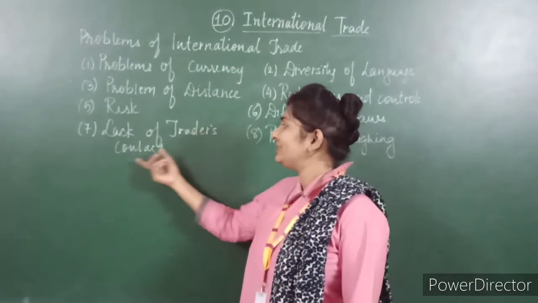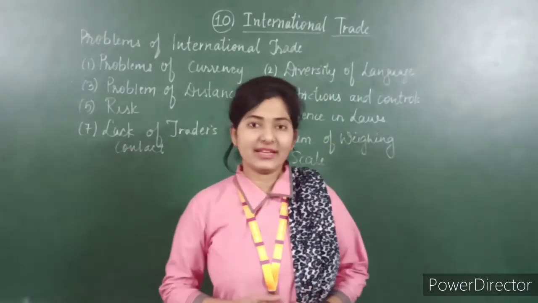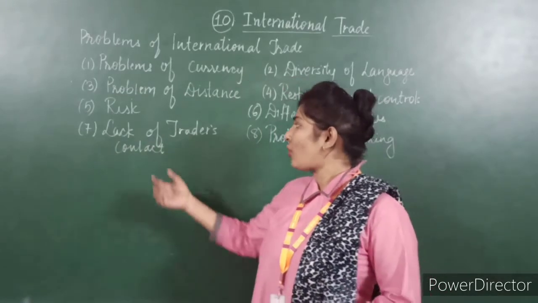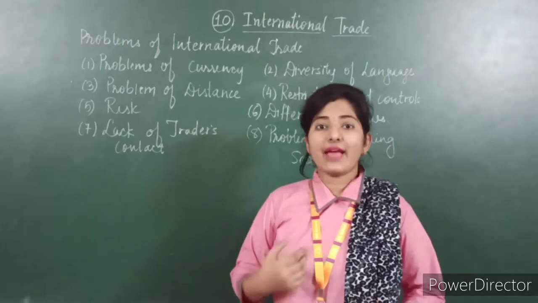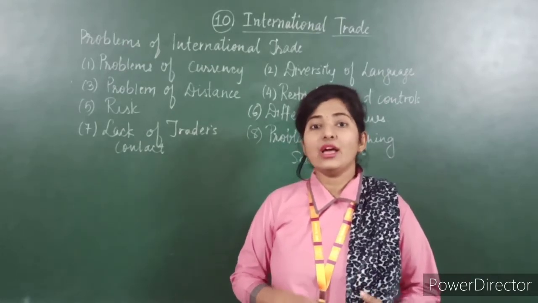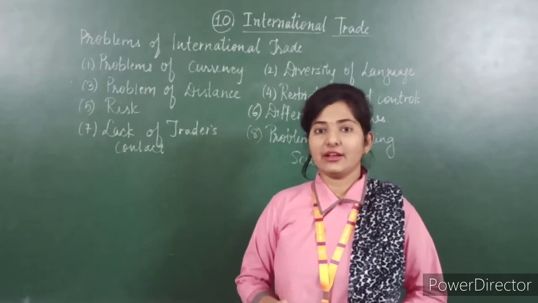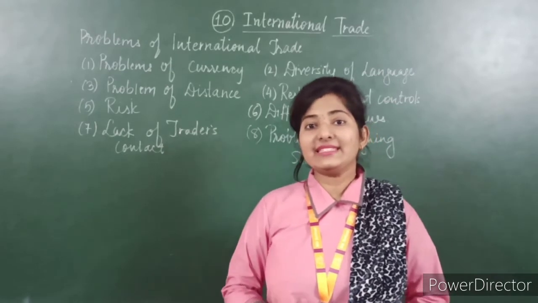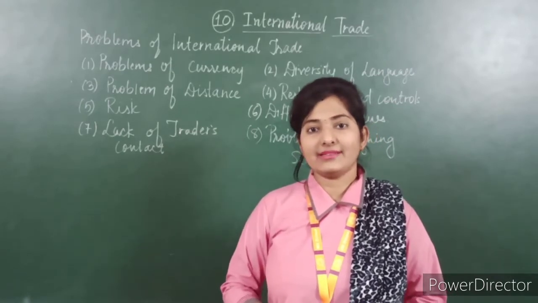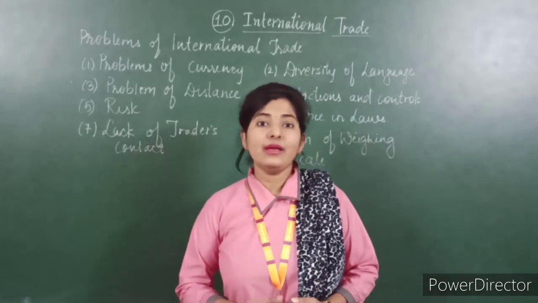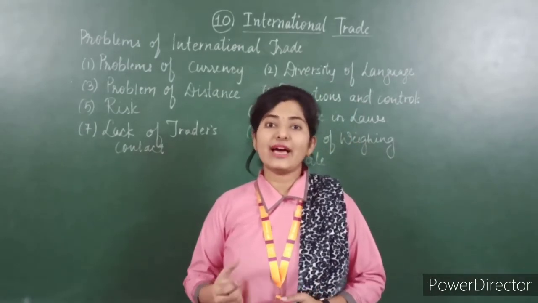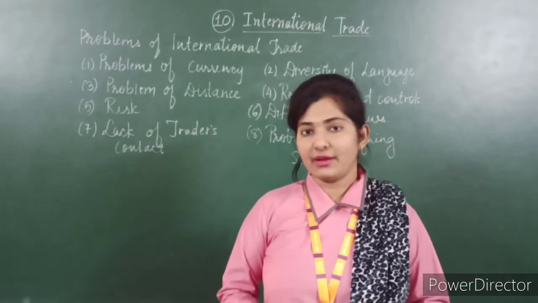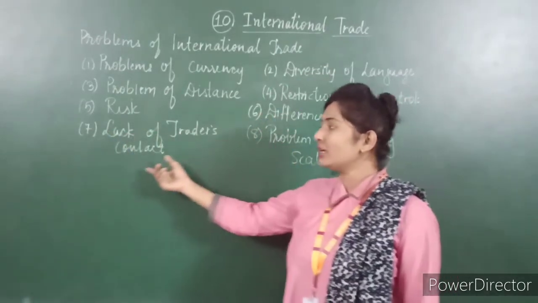Seventh is lack of traders' contact. In international trading, contact with the traders is very rare. This problem arises due to the rare contact, as they are both quite unfamiliar with each other, and because there is a great distance between the two countries. It also creates a problem of payment, as there is no direct contact between importer and exporter, so it might create some problems related to payment. So the seventh point is lack of traders' contact.